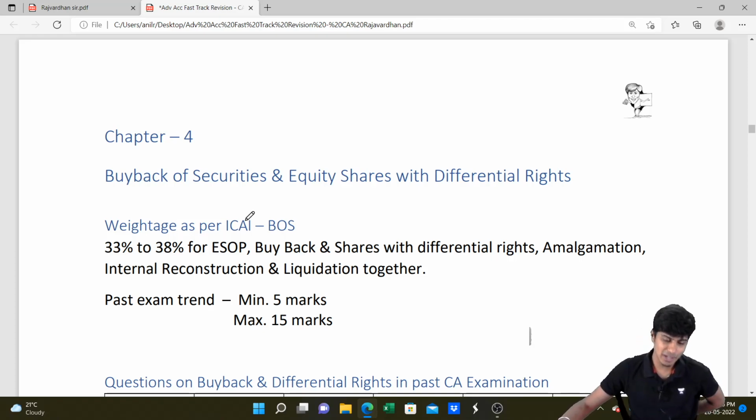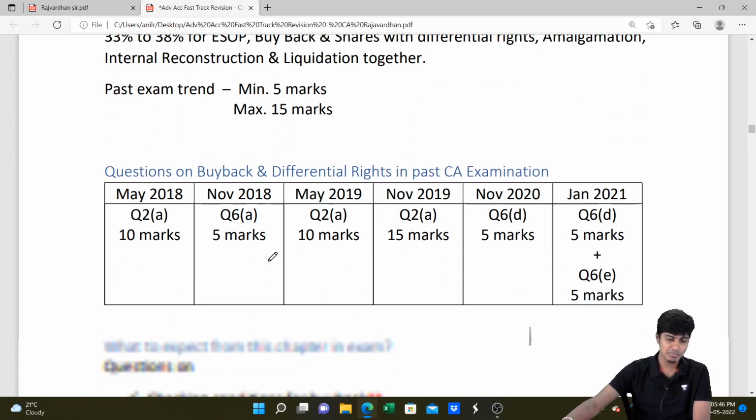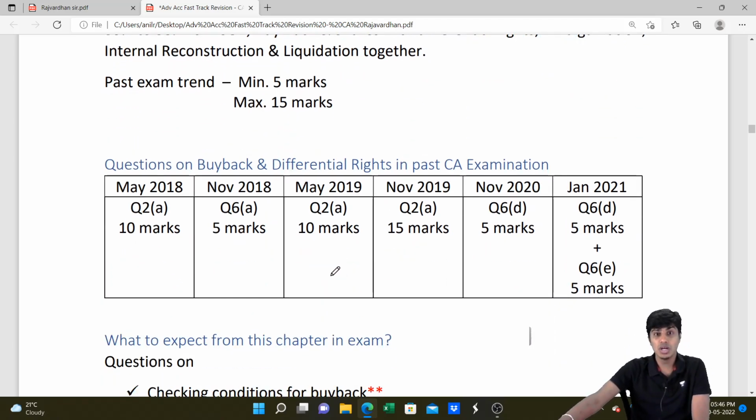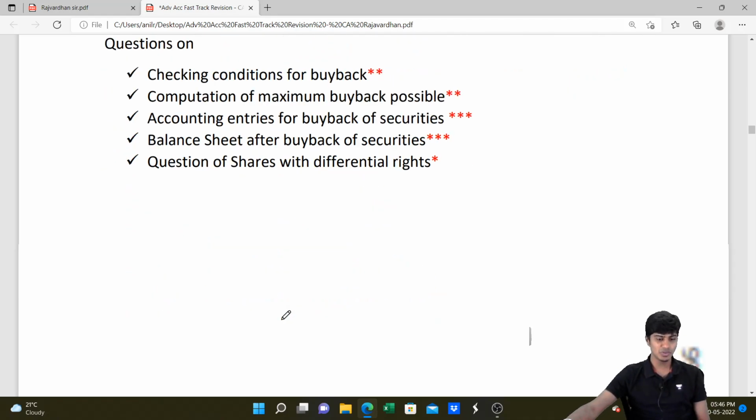The weightage of this chapter, along with the chapters of ESOP, amalgamation, internal reconstruction and liquidation, is 33 to 38% of the marks. Minimum you can expect 5 marks from this chapter and a maximum of 15 marks. Here I've given which question came in the examination paper for how many marks from this chapter. I've also given what topics you must revise the day before the examination. You can read through this when you download the PDF.